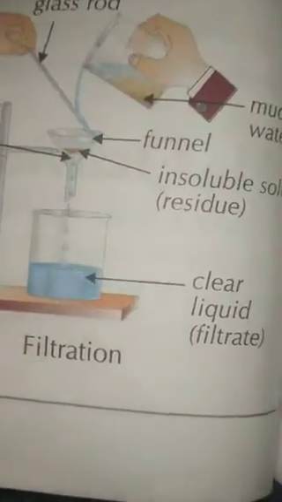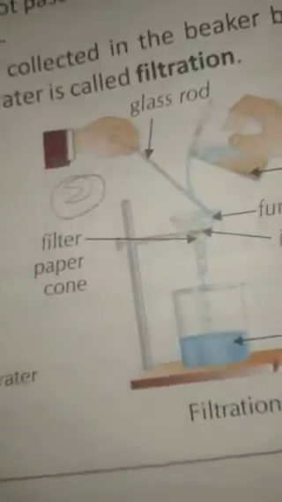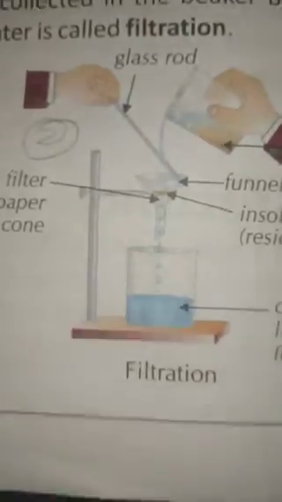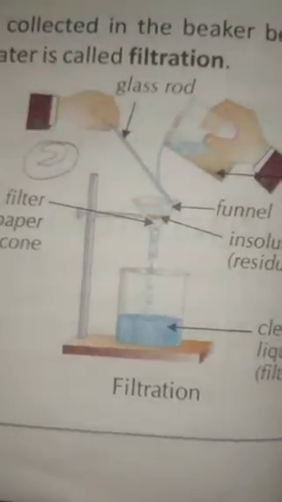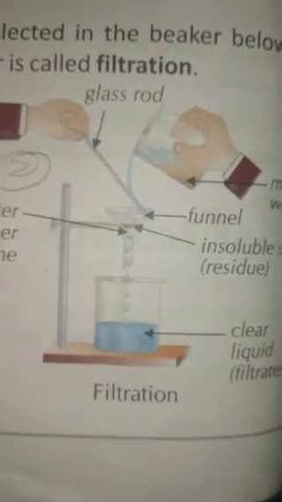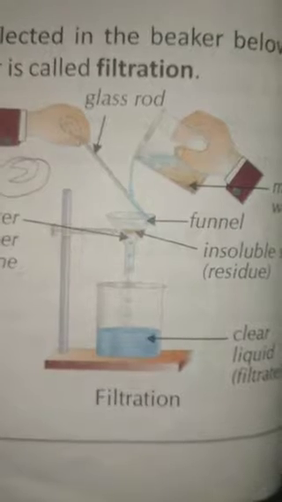To filter a mixture of water and sand, a cone of filter paper is made and kept inside a funnel. Then the mixture is poured into the funnel. The sand does not pass through the filter paper and remains behind on the filter paper. This is called residue.